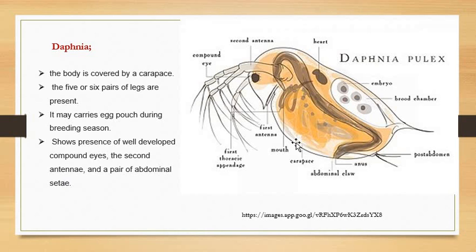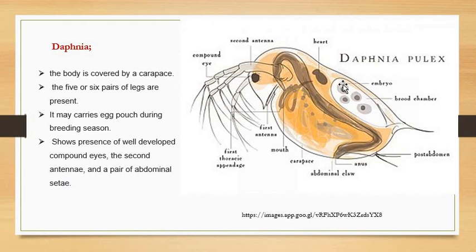It may carry egg pouches. During the breeding season, the Cladocera or Daphnia carries egg pouches on its back. Here you can see the egg pouch, also called a brood chamber, containing eggs or developing embryos.